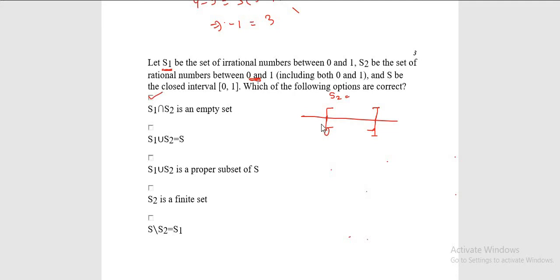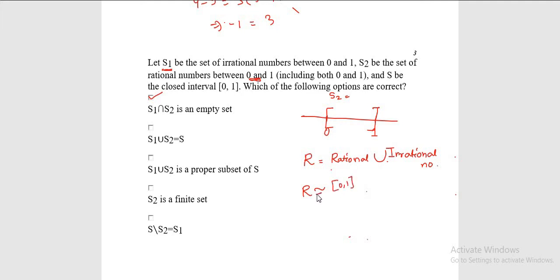Let's move on to option B. Now here, you know that your real number R is the union of rational and irrational numbers. Now one thing you must know is that R is equivalent to the closed interval [0, 1].